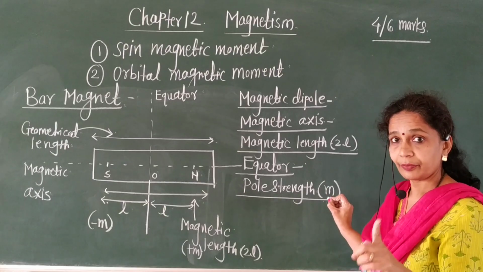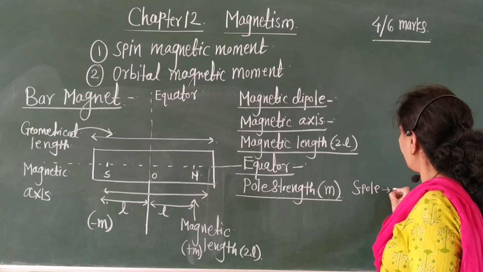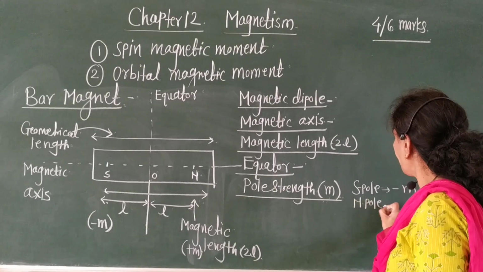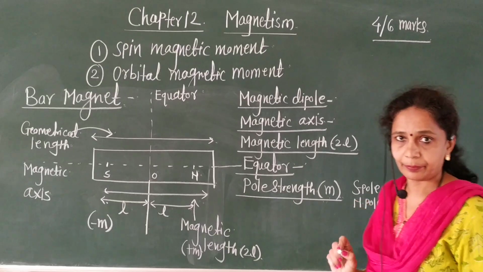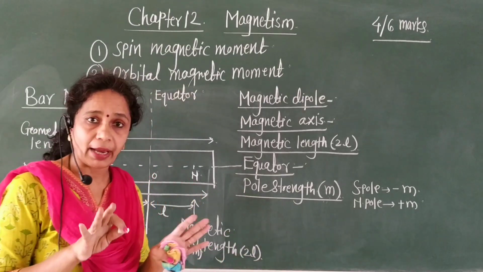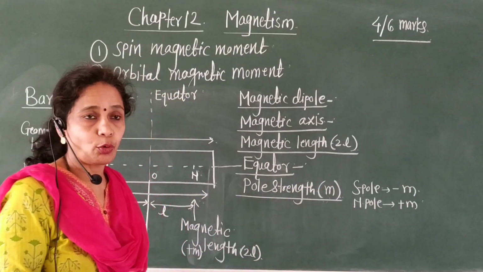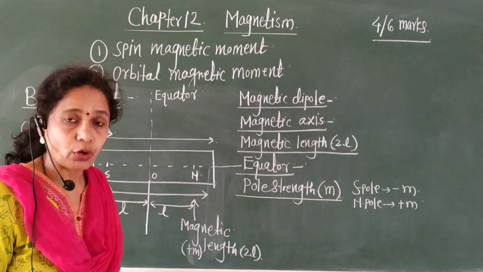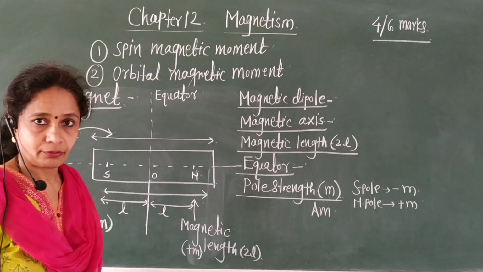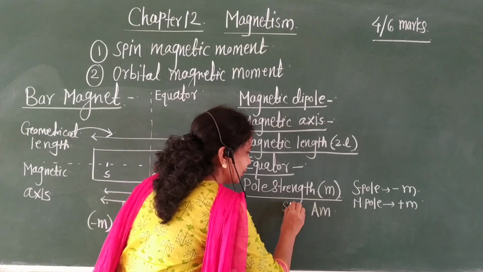The pole strength of the south pole is always minus m, and that of the north pole is plus m. Its SI unit is ampere meter.